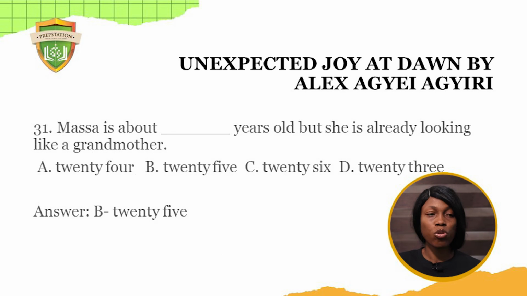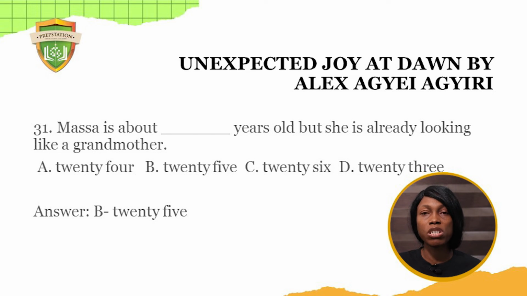So we look at the next text, Unexpected Joy at Dawn by Alex Agyiri. 31. Massa is about dash years old, but she is already looking like a grandmother. A. 24, B. 25, C. 26, D. 23. Remember Massa in the novel.